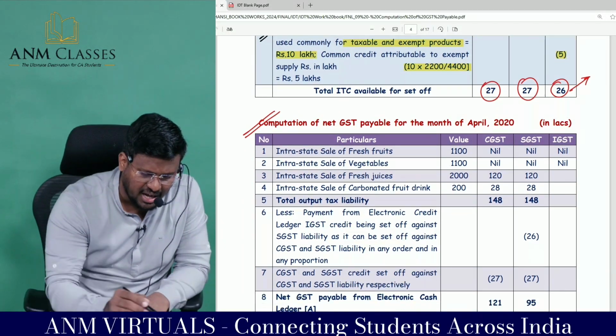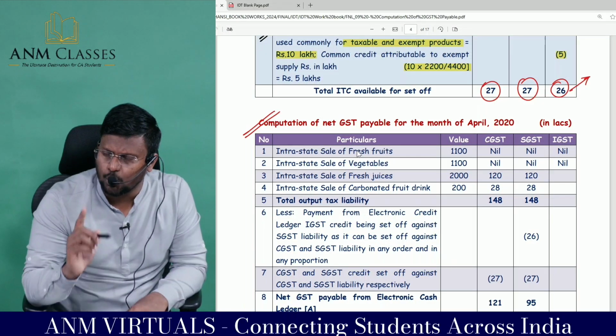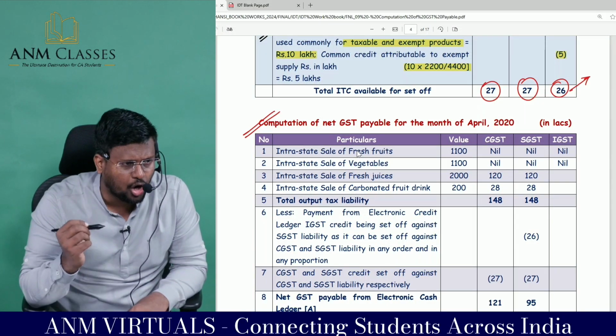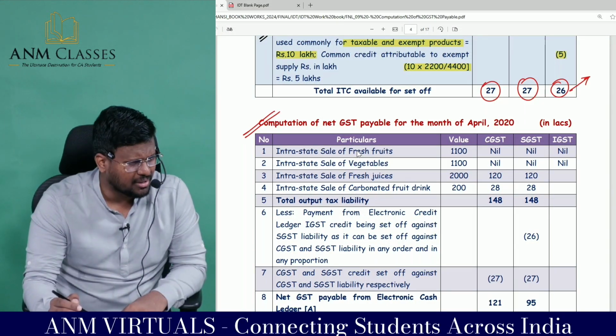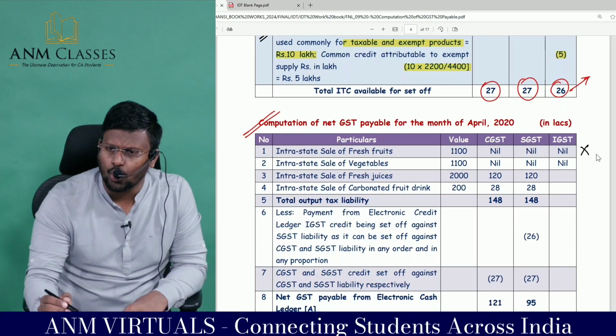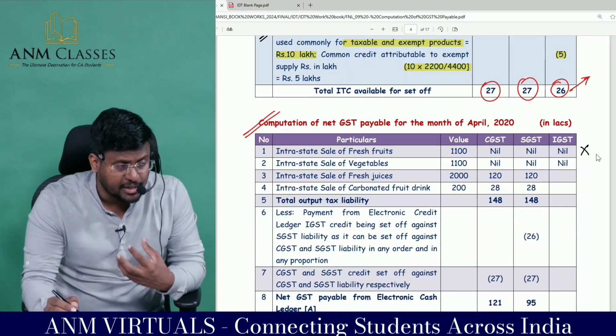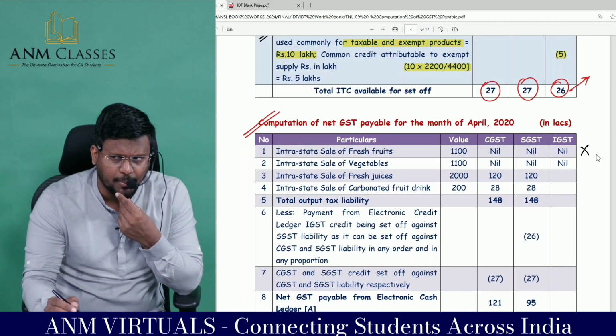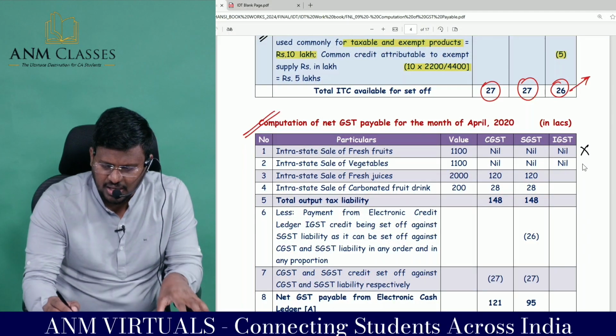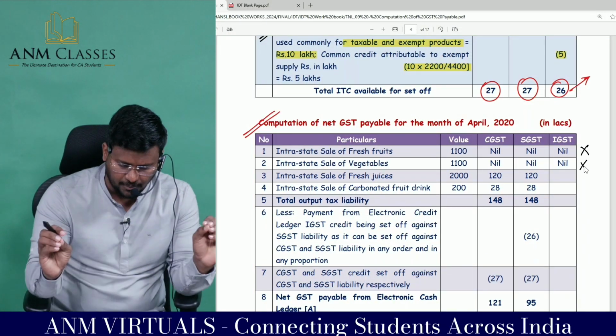Sir, intra-state sale of fresh fruits. You tell me, fresh fruits taxable or not taxable? Exempted, nil rated. So nothing is there. No need to collect any GST. Intra-state, sir, sale of vegetables. Is vegetable, will you collect GST? No, sir. That's why output tax is nil.